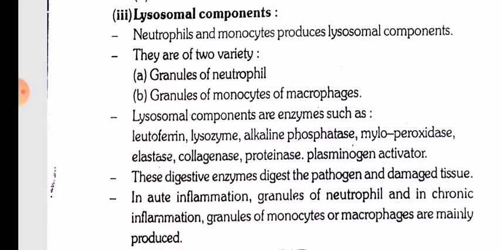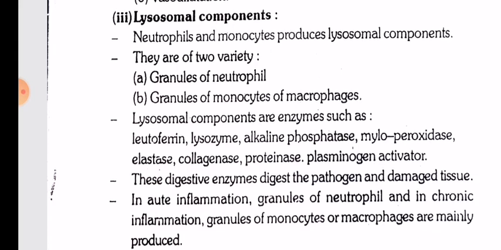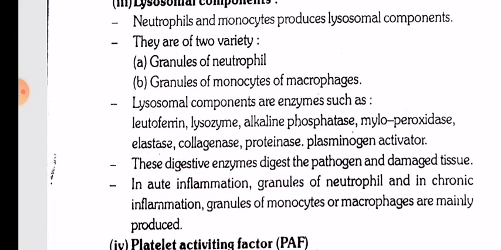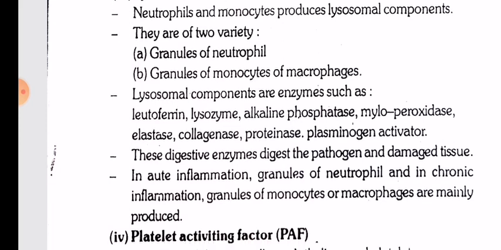They are of two varieties: granules of neutrophils and granules of monocytes or macrophages. Lysosomal components are enzymes such as lactoferrin, lysozyme, alkaline phosphatase, myeloperoxidase, elastase, collagenase, proteinase, and plasminogen activator. These digestive enzymes digest the pathogen and the damaged tissue. In acute inflammation, granules of neutrophils are mainly produced. In chronic inflammation, granules of monocytes or macrophages are mainly produced.